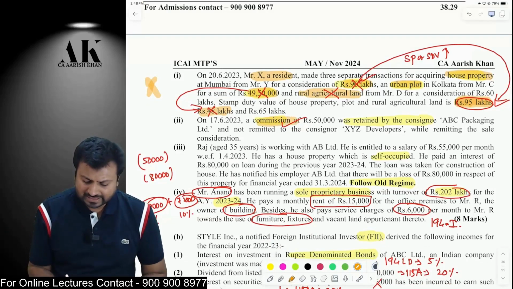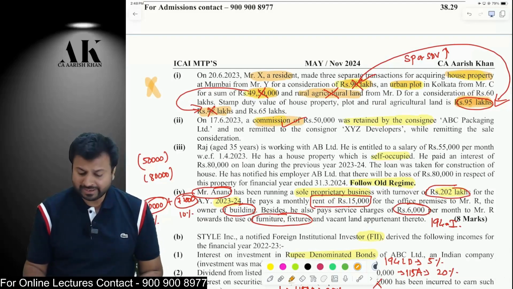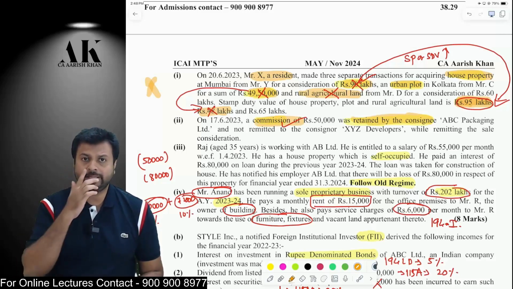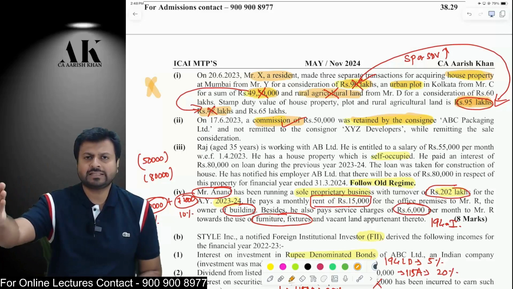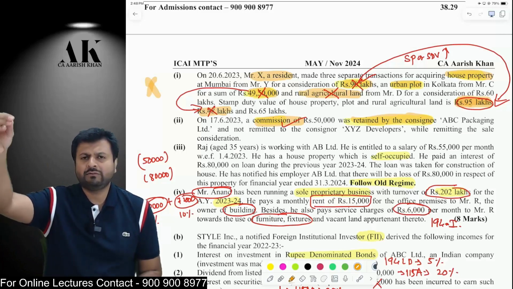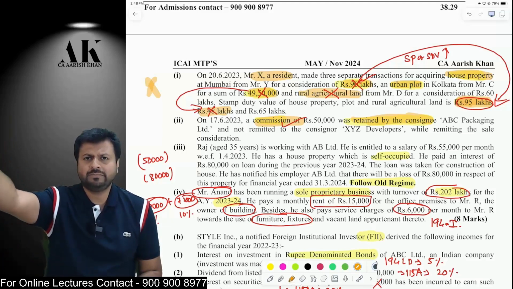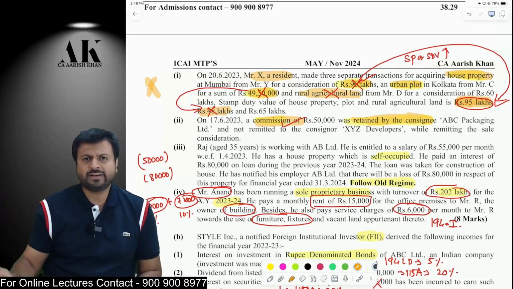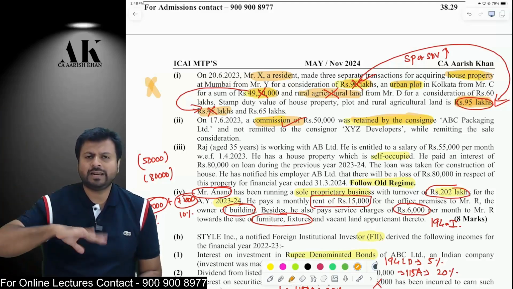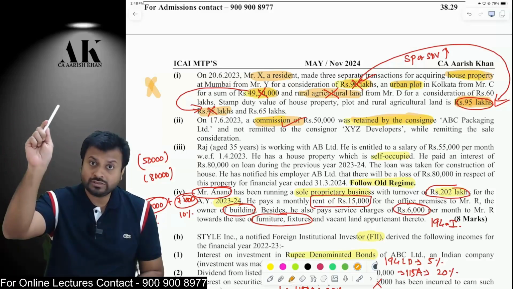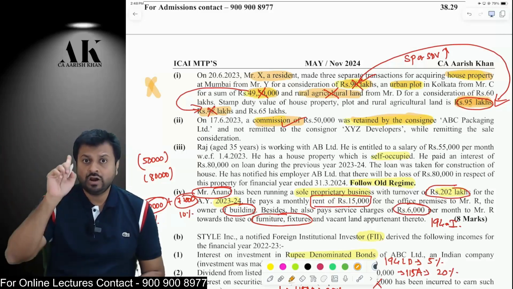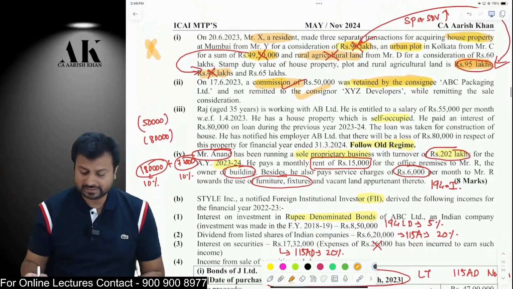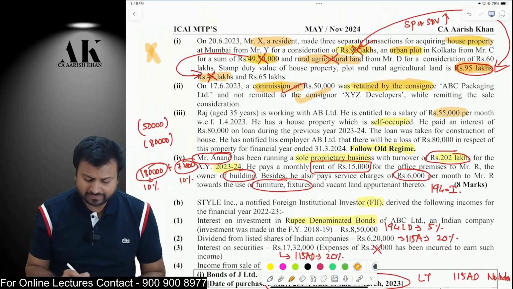Next one. Is TDS on commission retained by consignee applicable? Yes, TDS is applicable even if the commission is retained by the consignee. For example, I tell my consignee that you sell the goods on my behalf, and whatever goods you sell, out of that 10% you retain as your commission and the balance you give to me. Suppose you sell 1,50,000 rupees of goods, 15,000 you retain and the balance 1,35,000 you give to me. Then on that 15,000 which is retained by the consignee, on that also TDS is applicable under the income tax law. Be very careful. Next one is a salaried assessee. He is earning a salary of 55,000 rupees per month.